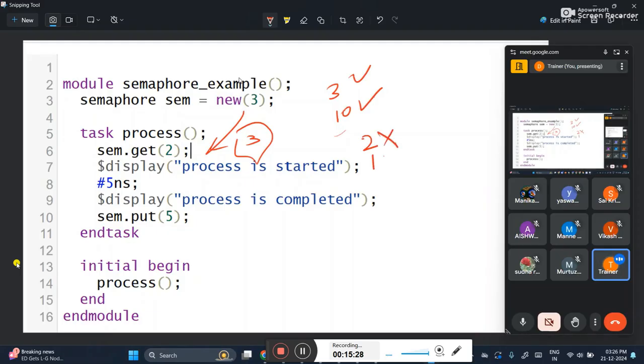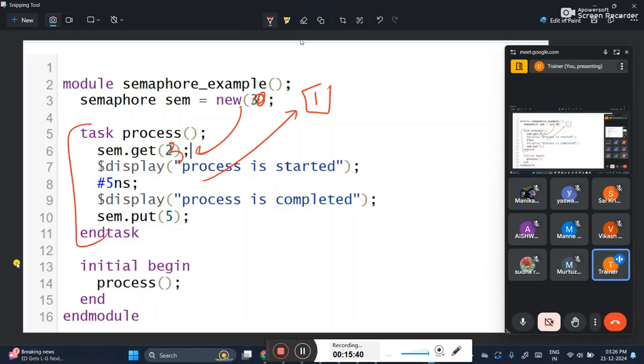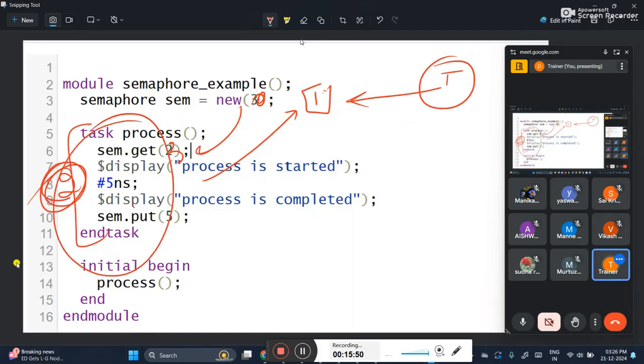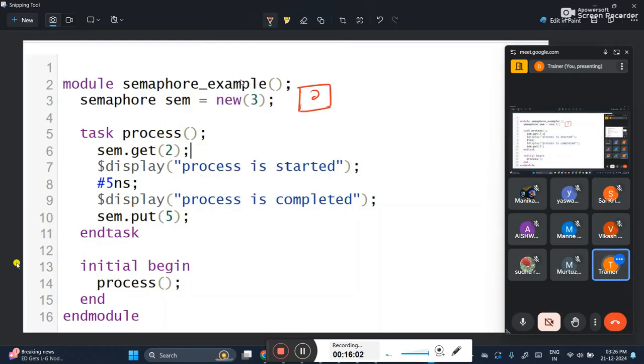Two keys or one key you should not put back, because if you do that, just imagine you have taken three and you are putting back only one key. How many keys are remaining with the task? Still two keys are remaining, correct? Some other task will come and use this one key. Again the same problem. This task is having two keys with it, which is again doing the communication with the master. Another task is also having another key, which is also doing the communication with the master. Again same problem. So what I recommend, the proper procedure is, we will create three keys.